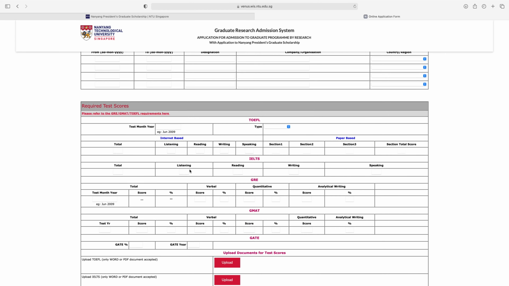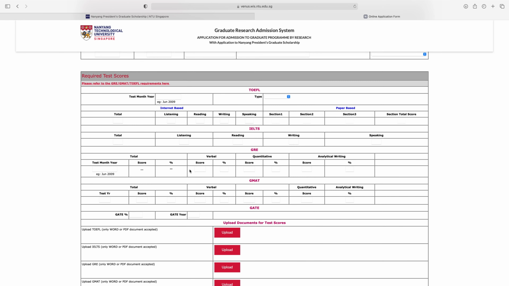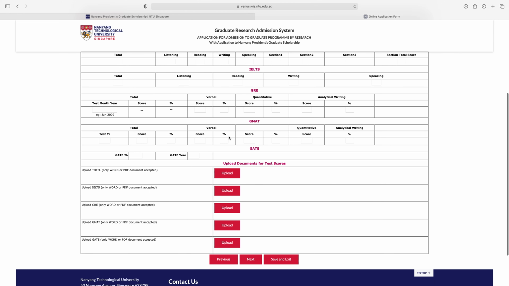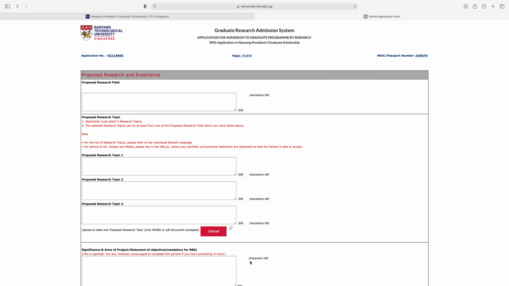So next is required test score. If you have any test score, TOEFL, IELTS, GRE, you can give the information of your test score and then upload. If you give the information of IELTS, then upload the IELTS in Word or PDF document. So if you have a GRE result, then give the information of GRE and upload the GRE certificate. And if you do not have, just skip this and click here, next.